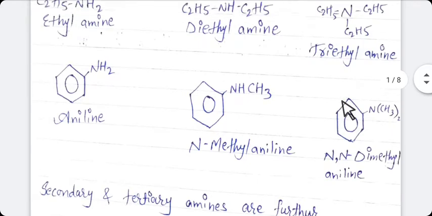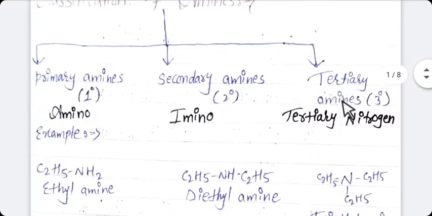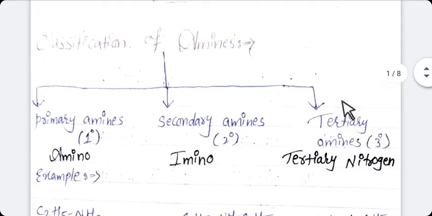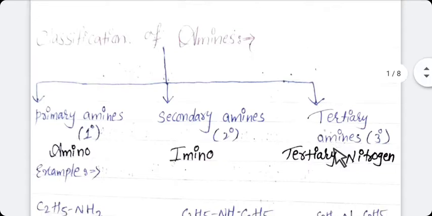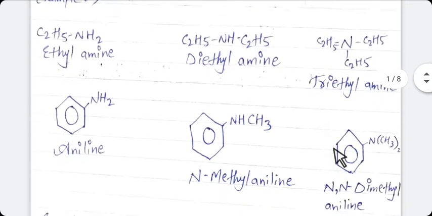So these are the classification of amine: primary, secondary and tertiary. In primary, 1 hydrogen atom is replaced by alkyl or aryl group. In secondary, 2 hydrogen atoms are replaced by alkyl or aryl group. In tertiary, 3 hydrogen atoms are replaced by alkyl or aryl group.